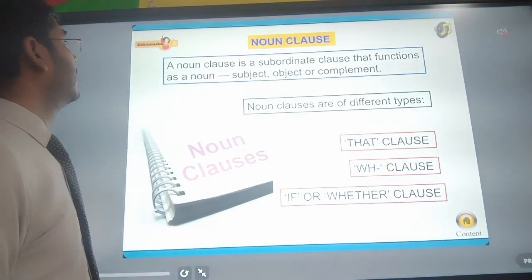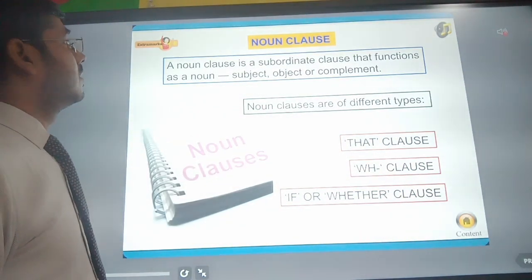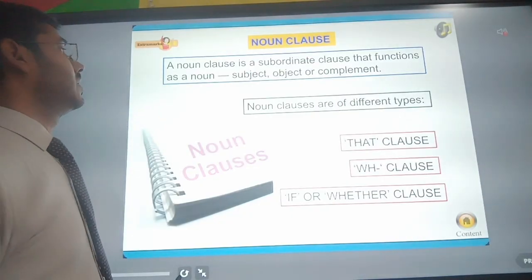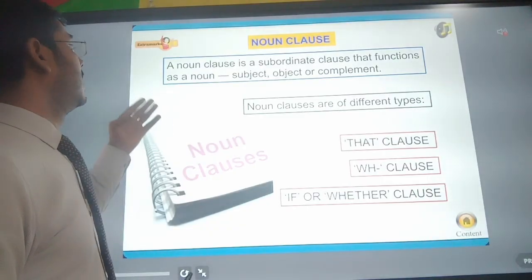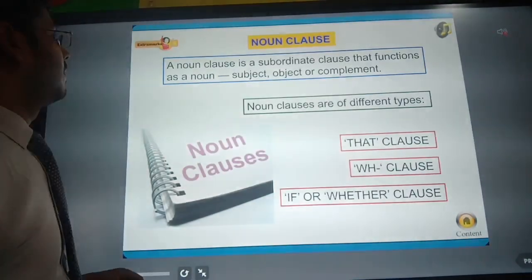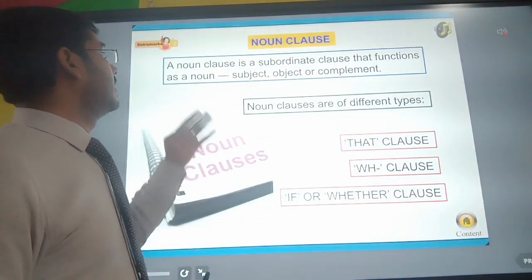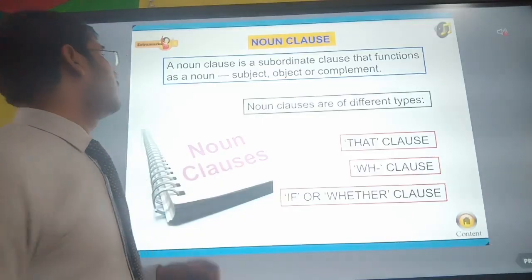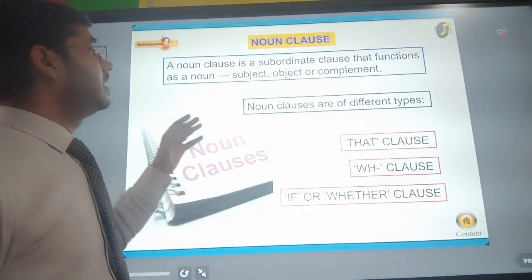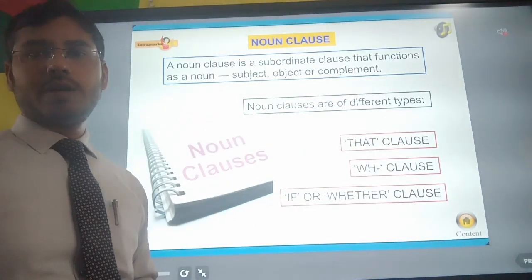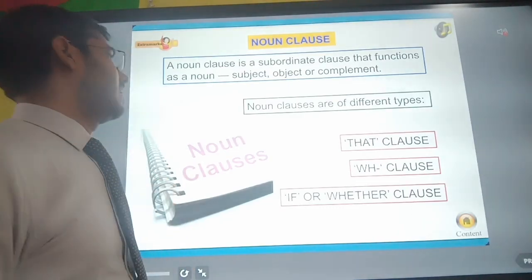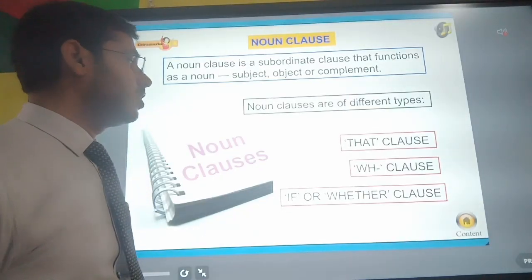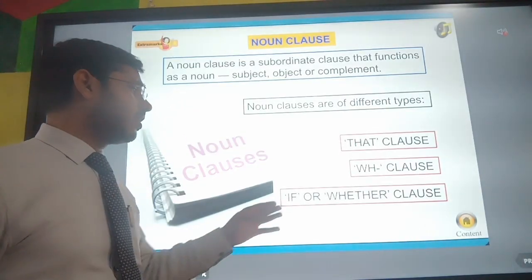Let us see the examples of noun clauses. A noun clause is a subordinate clause that functions as a noun: subject, object, or complement. So, in a sentence, if a clause is working as a subject, object, or complement and doing the work of a noun, then we can have a complex sentence in such a way. Noun clauses are of different types.